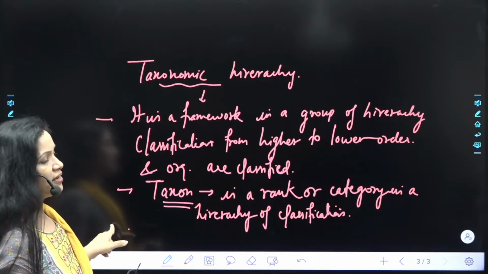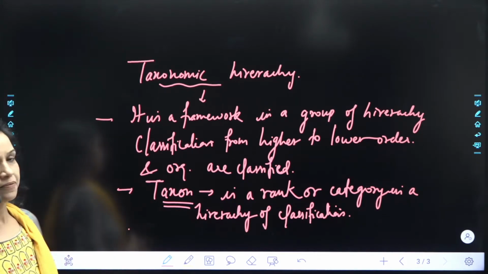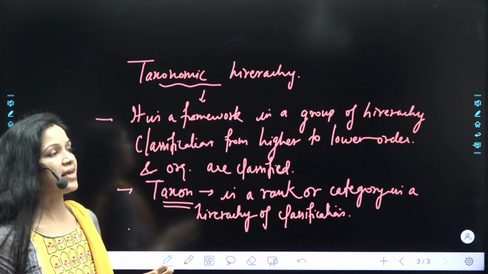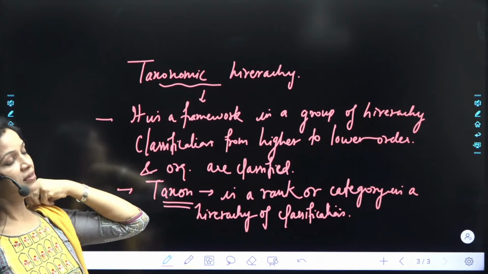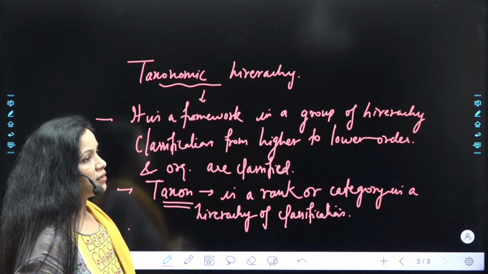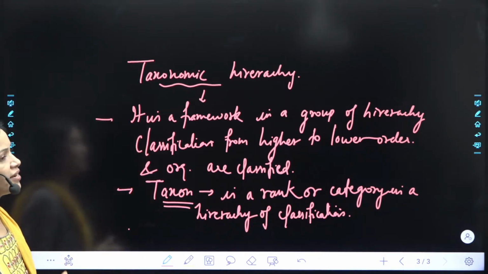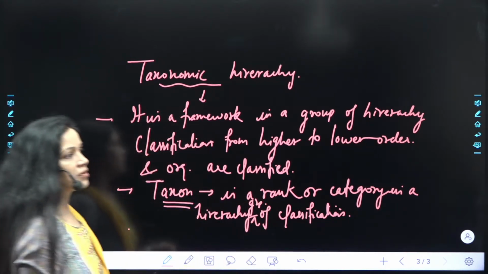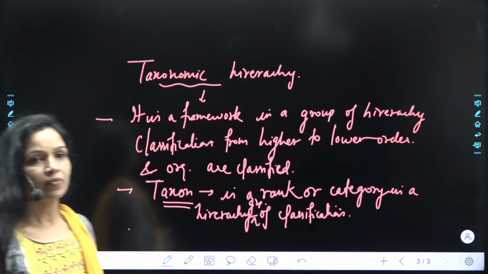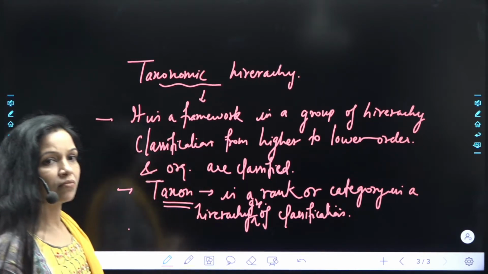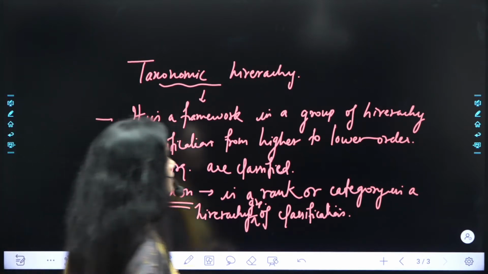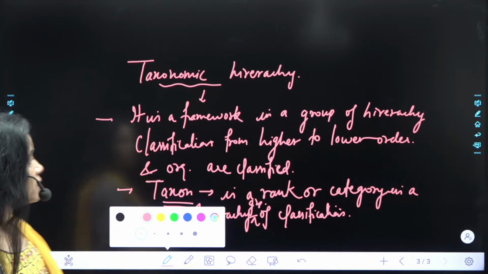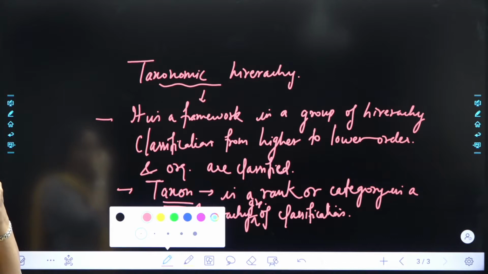Should I move on to the next slide? Please wait. Okay, beta. बहुत डिटेल में नहीं जाएंगे टॉपिक में, which is required for your exam, that is only what I am going to tell you, right? Ma'am, is it rank or category? It is a rank or category in a hierarchy group of classification. Right, बच्चे? And ma'am, in the first point, what is after lower? Lower order, and organisms are classified. Exactly. ठीक है? Yes, beta.